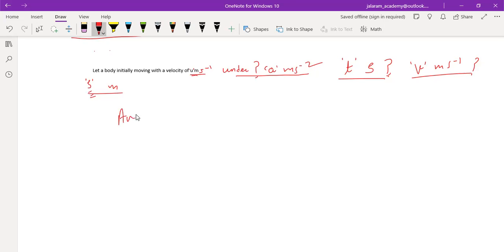So what will be the average velocity of this body?